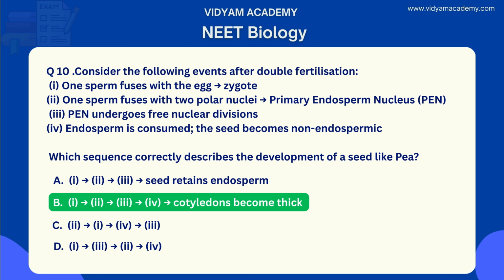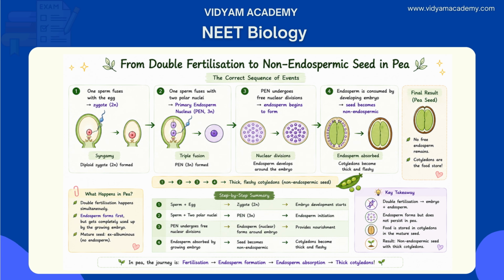So here, 1, 2, 3, 4. Cotyledons become thick. These correctly describe the development of a seed like pea. So 1, 2, 3, 4 exactly matches. Because in step 1, the first sperm fuses with the egg cell, forming the diploid zygote, 2n. This is syngamy. Step 2, the second sperm fuses with the two polar nuclei, forming the primary endosperm nucleus, PEN, which is triploid, 3n. Both fusions occur simultaneously, which is double fertilization.